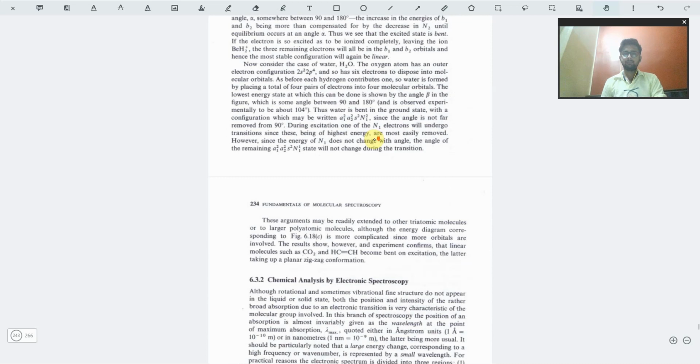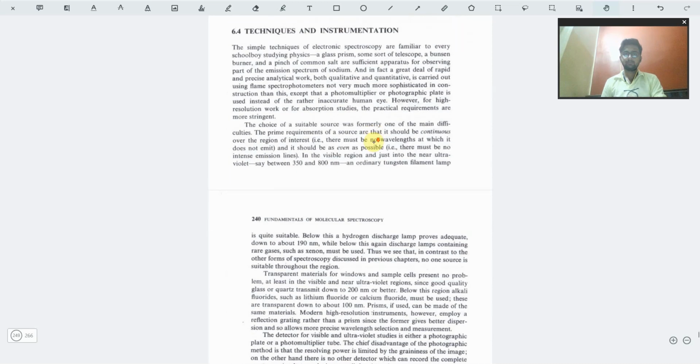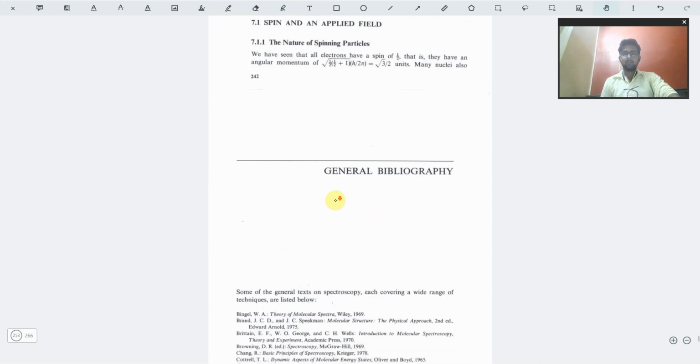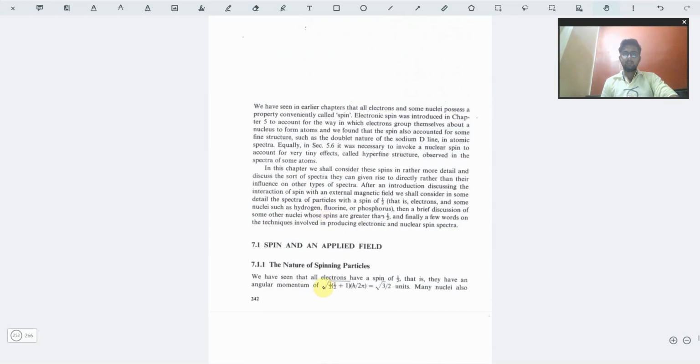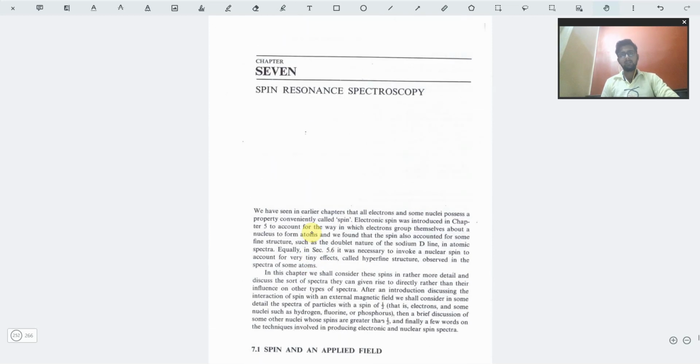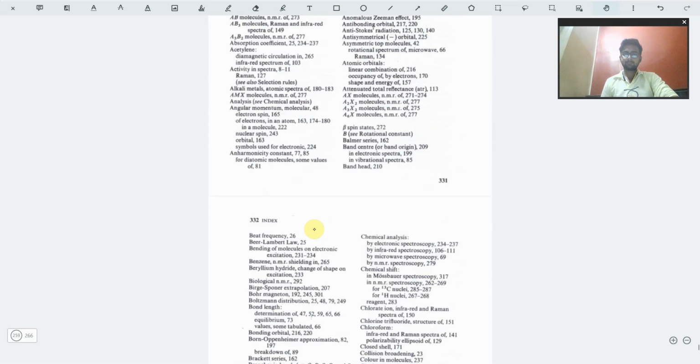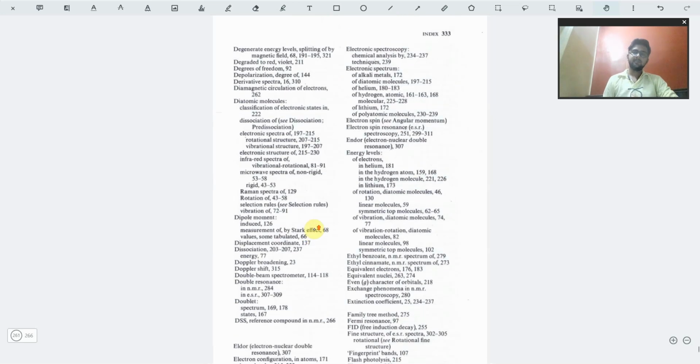Then the spin resonance spectroscopy, obviously the NMR part. In this case you can see that only one formula is given, which is basically enough for this book. Okay, then we have all the answers that are given, and then the index.